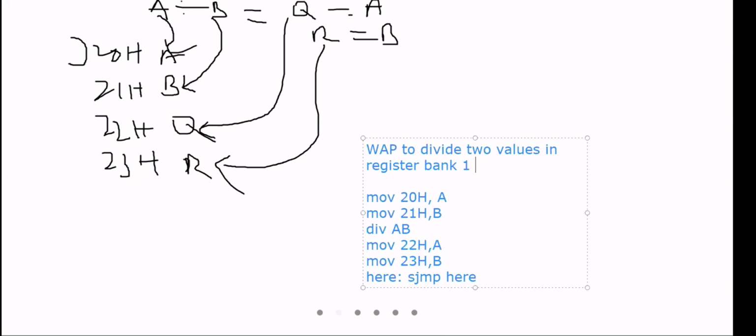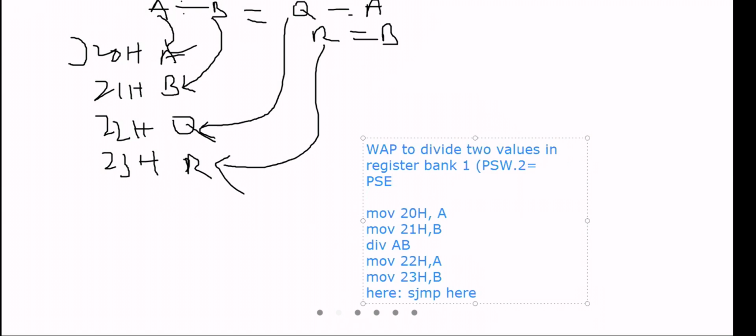Which bit of the PSW register should be enabled? PSW dot 2 should be what value? PSW dot 3 should be what?